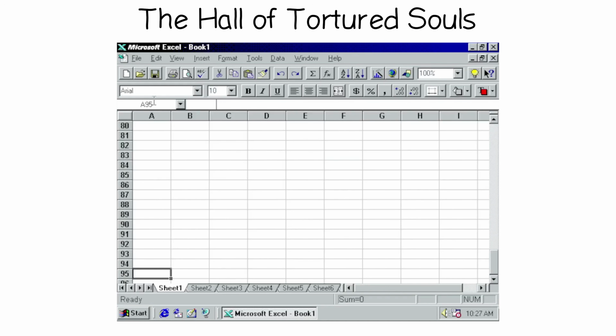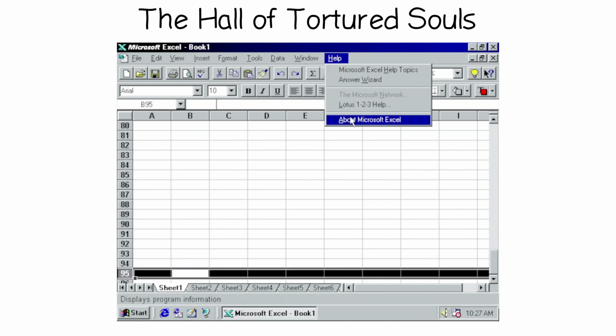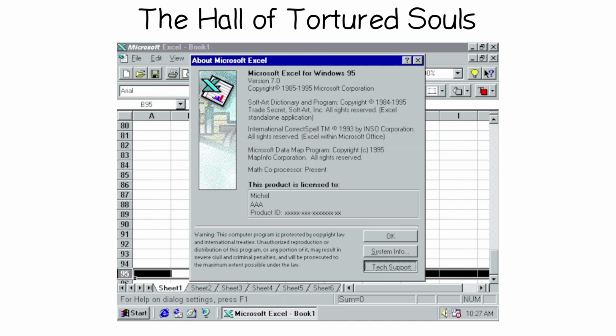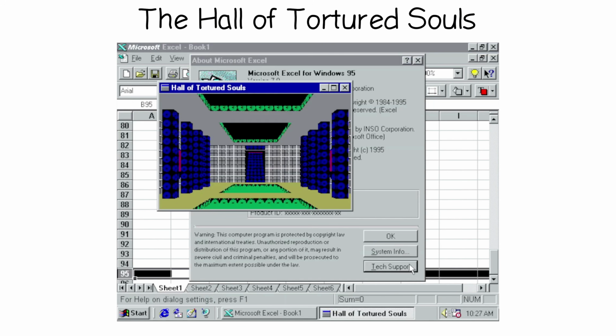Open a blank worksheet, scroll to row 95, select the whole row, press Tab to land on column B, then open Help and click About Microsoft Excel. Hold Ctrl, Alt, and Shift and click the Tech Support button. A window titled Hall of Tortured Souls opens.